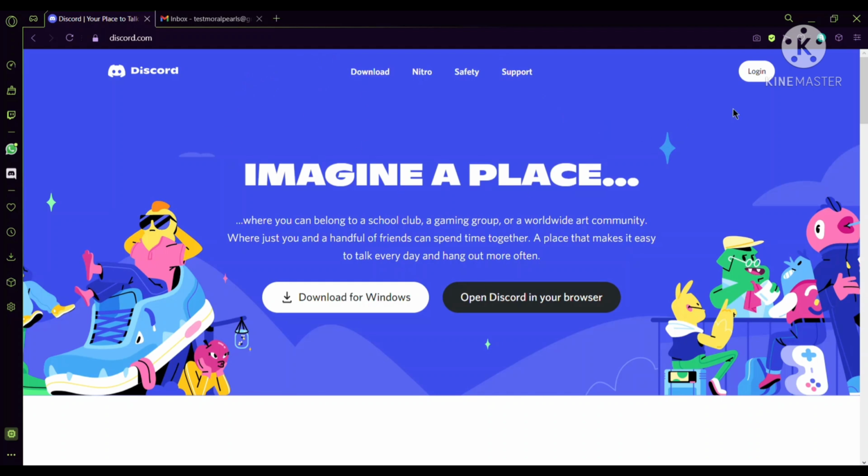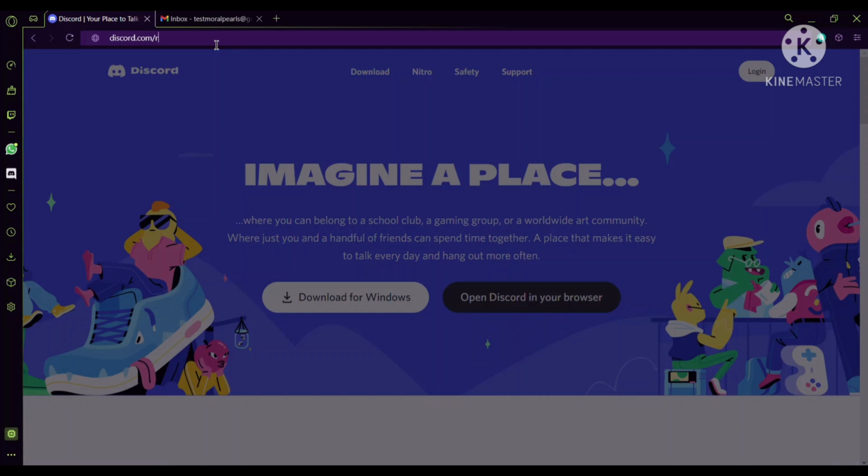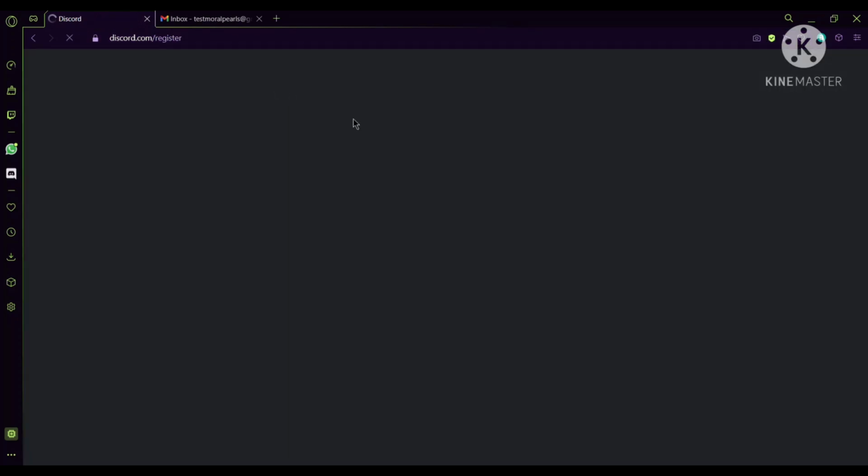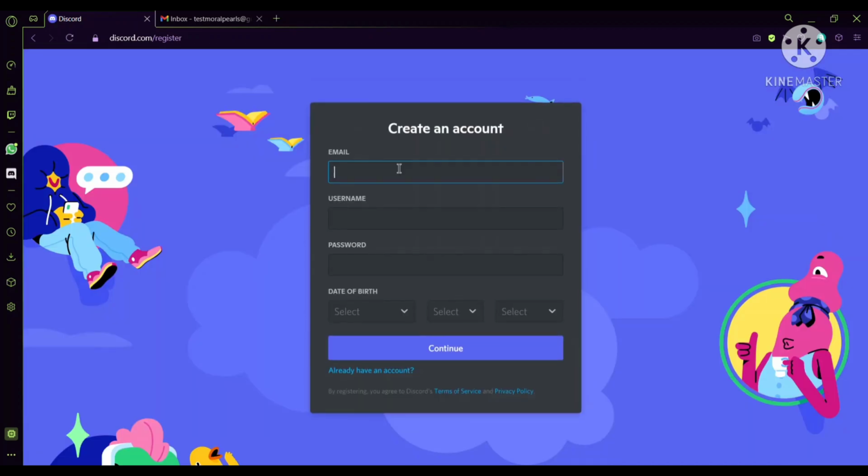As you can see, we're on this page. You're going to go to discord.com, and you're on this page. So you're going to go to discord.com, and you're going to type /register. This will allow you to register a new account. You'll be taken to this web page, and I'm going to be typing in my email.